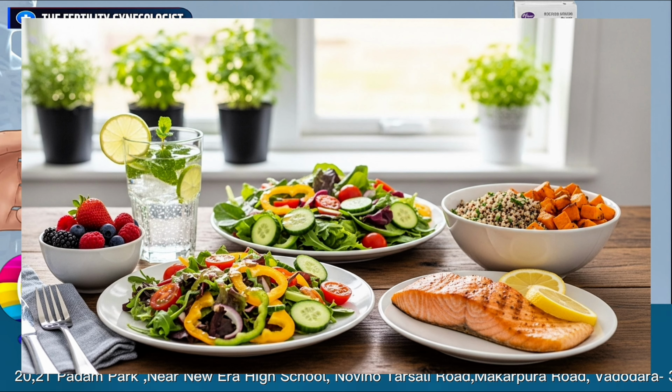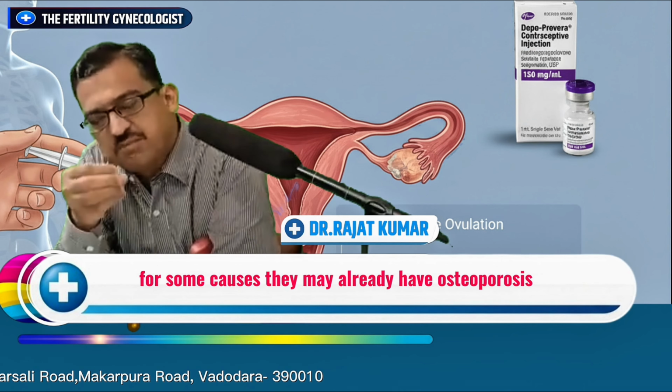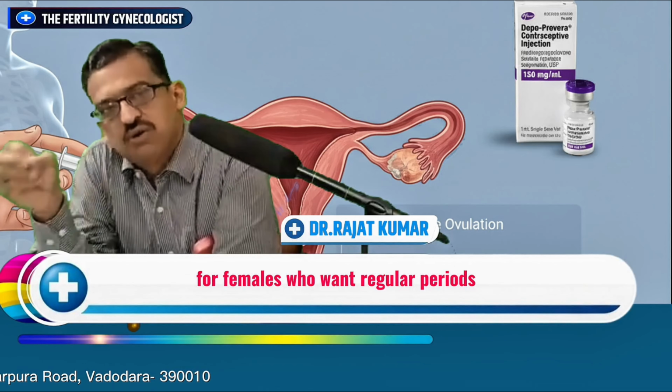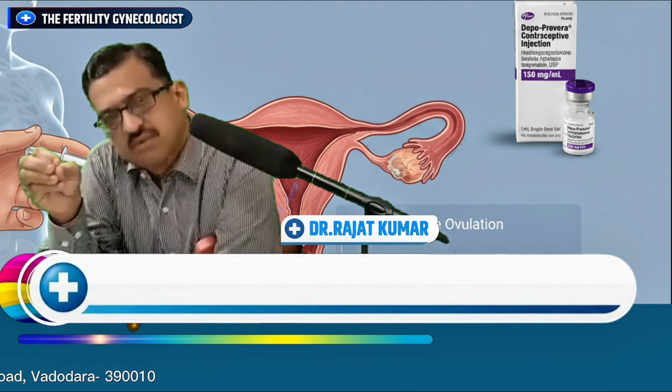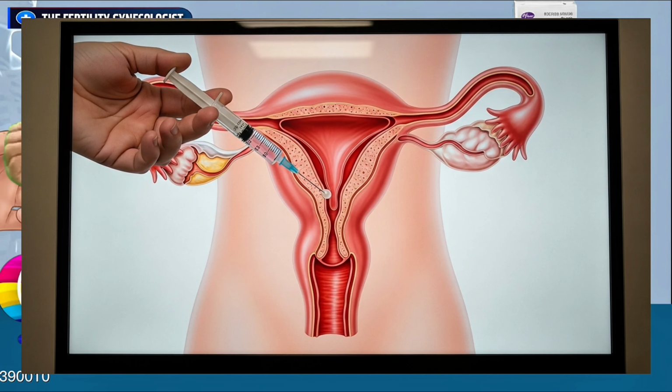What is the best time to give DMPA? Day 1, day 2, day 3 of the cycle, whether spontaneous or induced, is the best time. If the patient is lactating, it can be given at any point of time. When should DMPA not be given? For females who are already on steroids for some cause, they may already have osteoporosis. For females who want regular periods, they may not want DMPA.